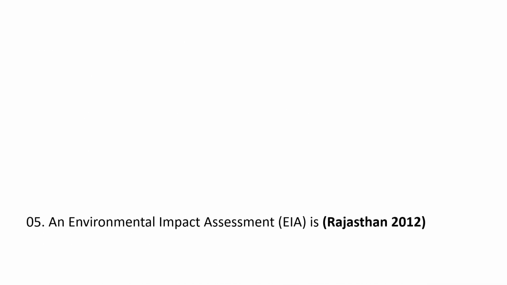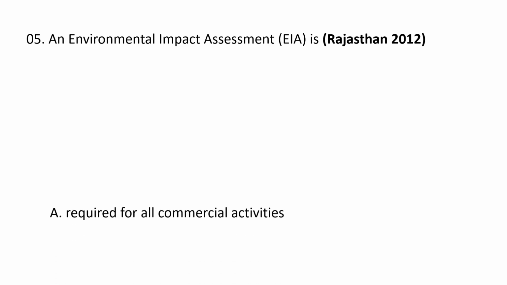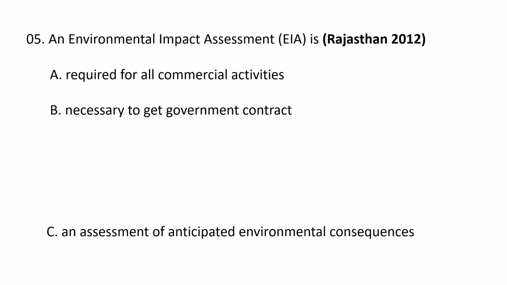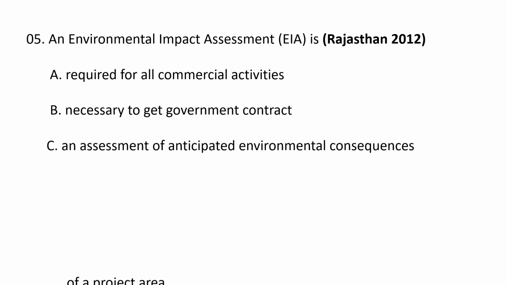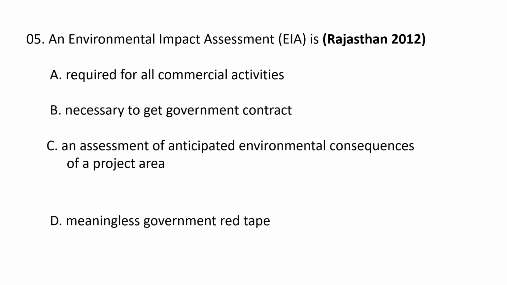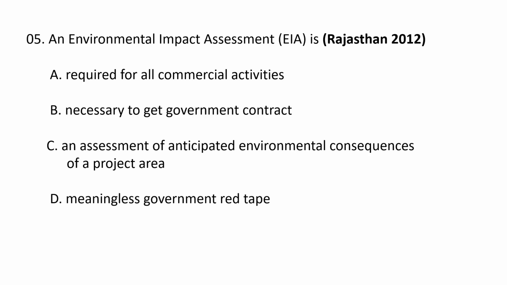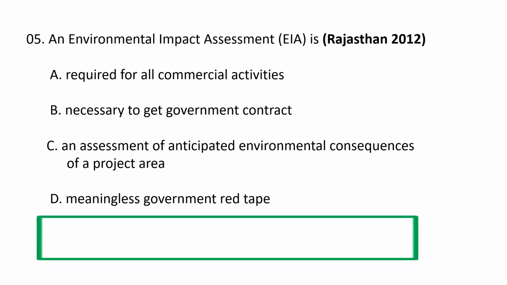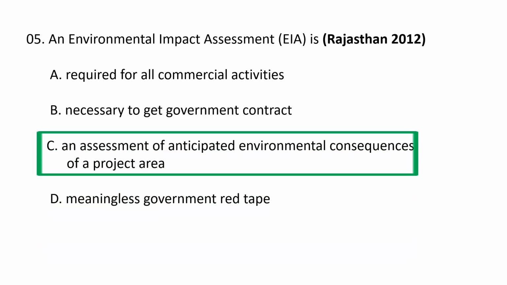Next question. An environmental impact assessment is A, required for all commercial activities, B, necessary to get a government contract, C, an assessment of anticipated environmental consequences of a project area, and D, meaningless government red tape. So the correct option is C. EIA, environmental impact assessment, is an assessment of anticipated environmental consequences of a project area.